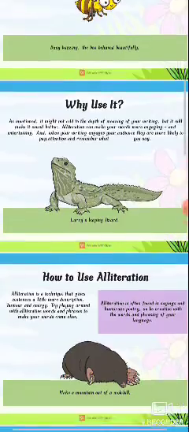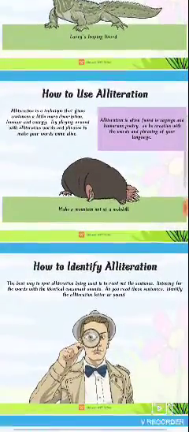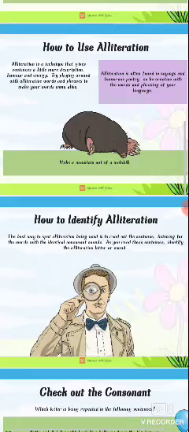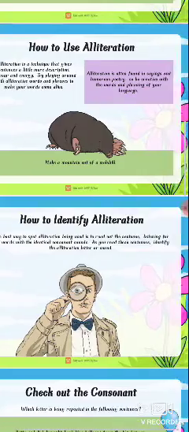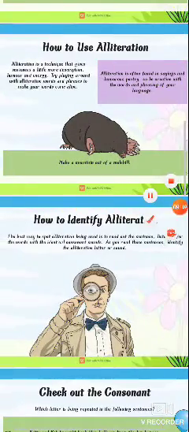And come to the next one. How to use alliteration? Yes, how to use alliteration? Alliteration is a technique that gives sentences a little more description and humor and energy. Try playing around with alliterative words and phrases to make your words come alive. Yes, so you can try alliterations.